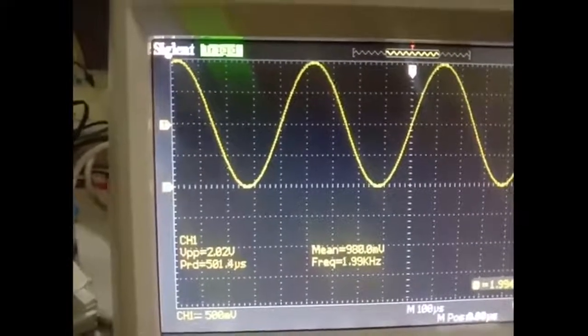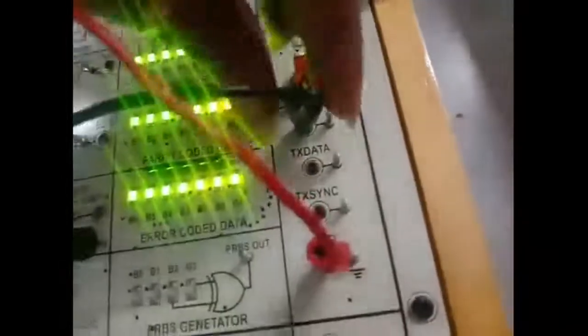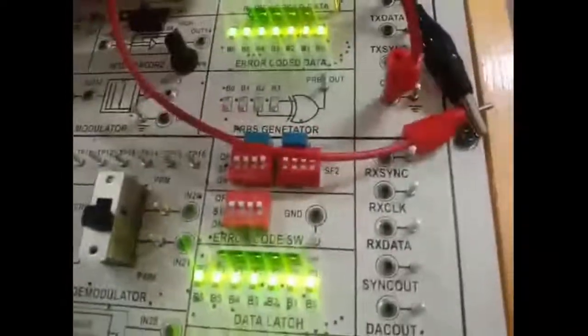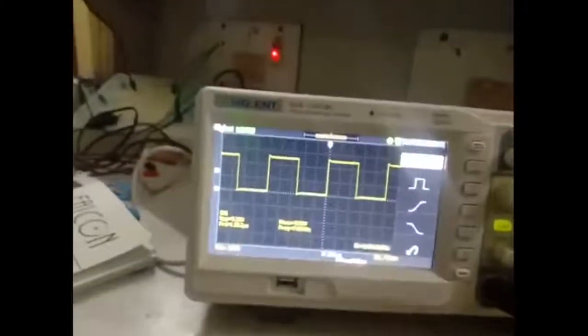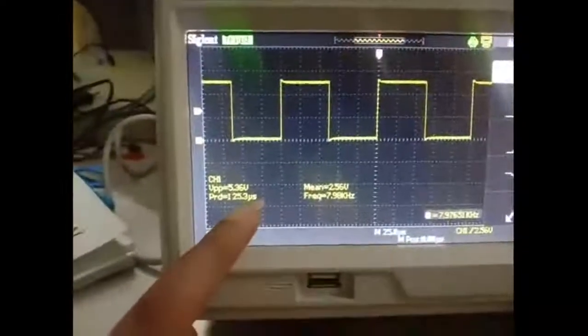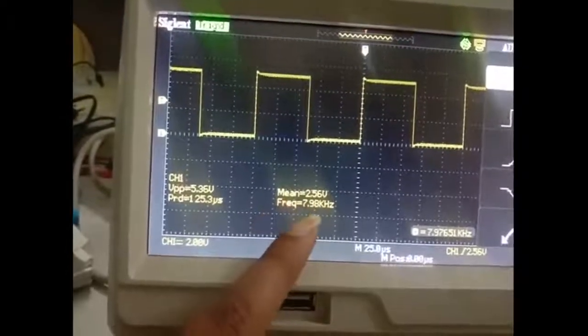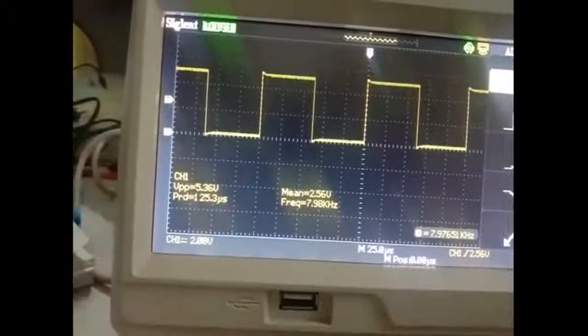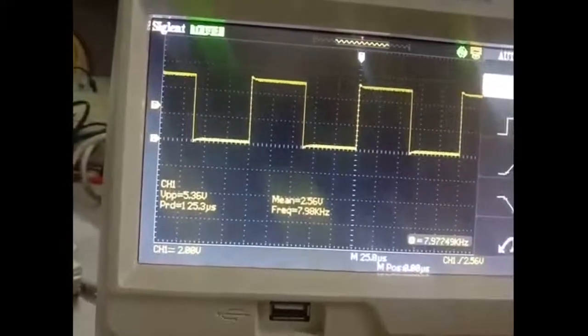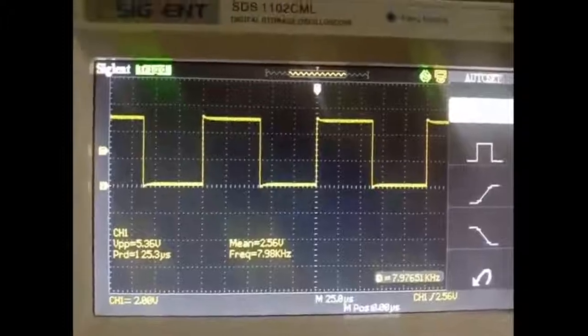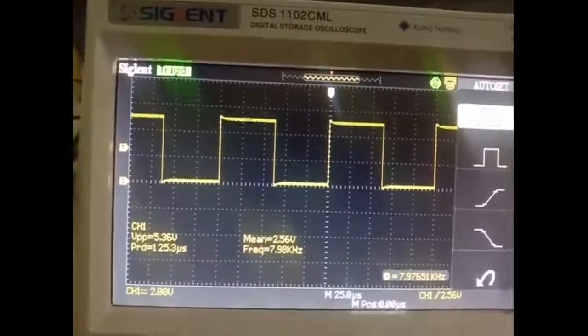Then we observe the next input, that is the clock signal. So from here we get our clock signal. Here this one is the clock signal, and here we set the value to 8 kilohertz. Here it is showing 8 kilohertz. So this one is the pulse signal, meaning the signal from the clock generator. After that we see our output.